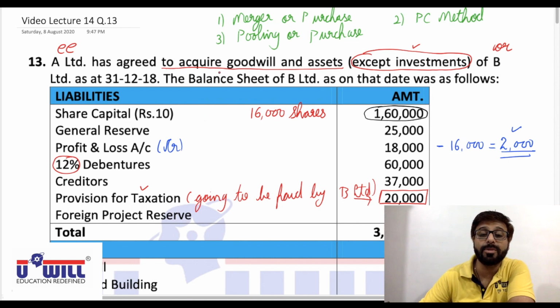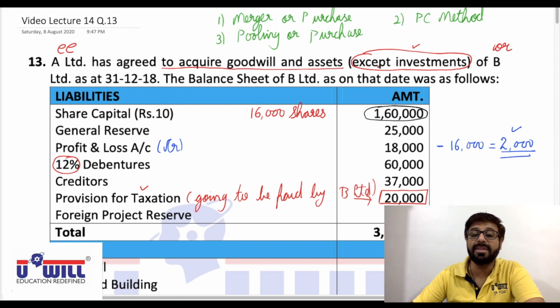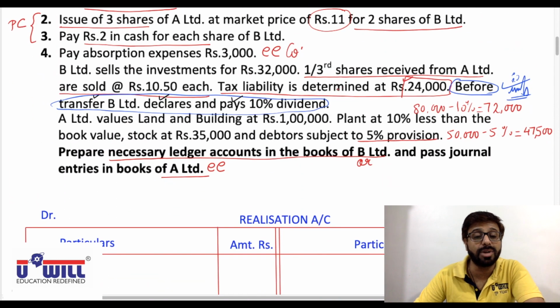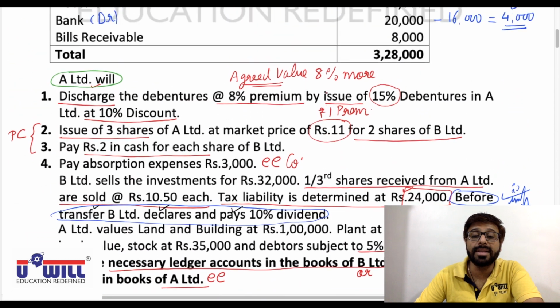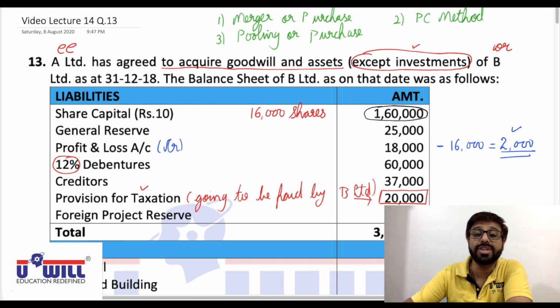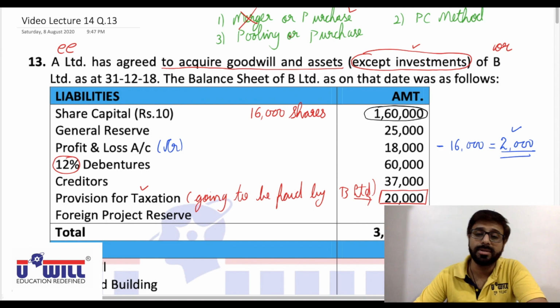So A Limited has agreed to acquire assets and goodwill of B Limited except investments, means in assets they are saying investment is not taken over, and in liabilities provision for tax liability is given, so liability is not taken over. Nothing is given about creditors, means we assume creditors are taken over. However, it is purchase because investments and tax liability is not taken over. All assets should be taken over. Even second condition is not satisfied.